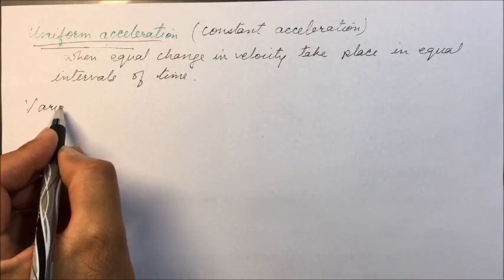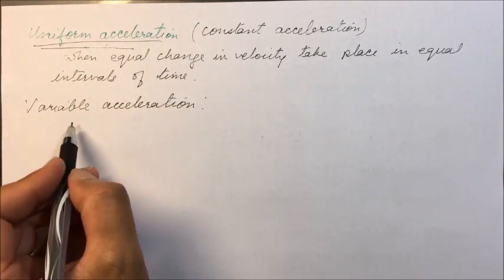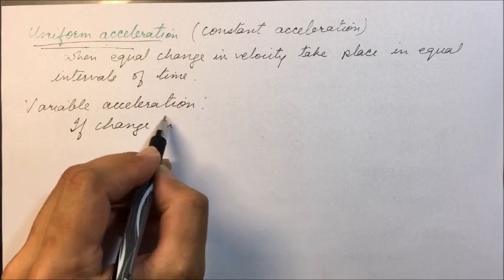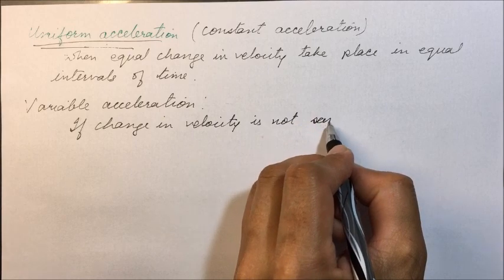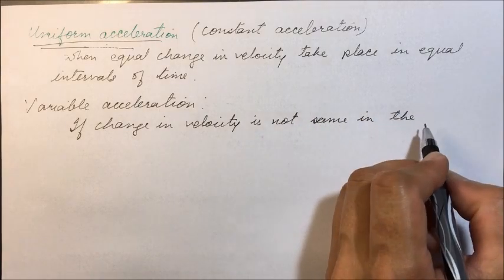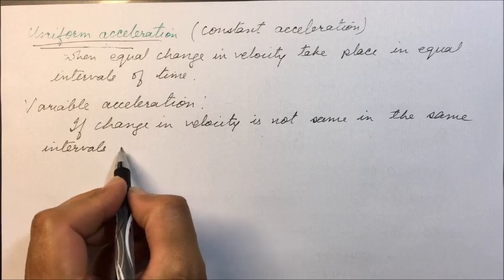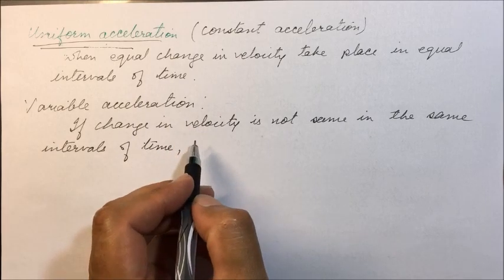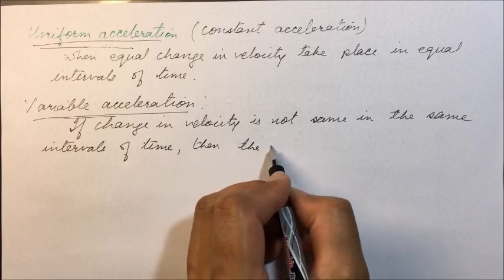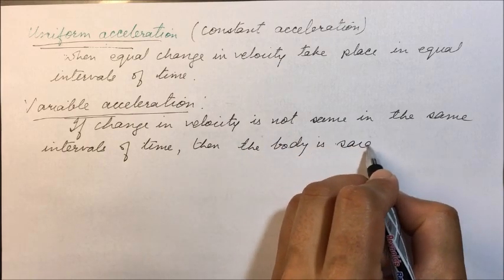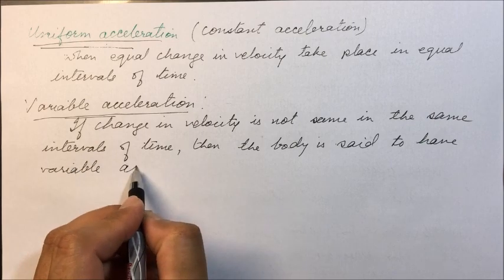Variable acceleration: if change in velocity is not same in the equal intervals of time, then the body is said to have variable acceleration.